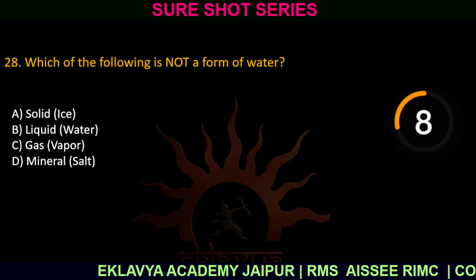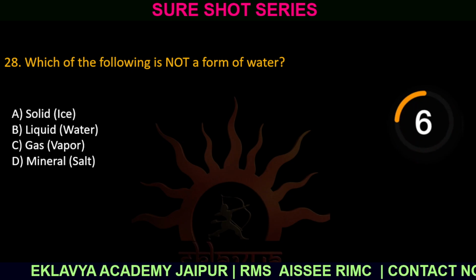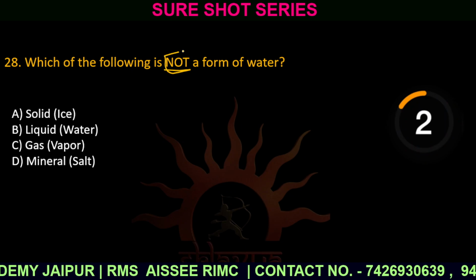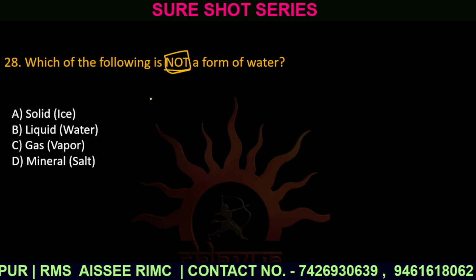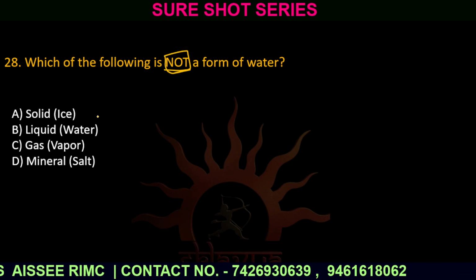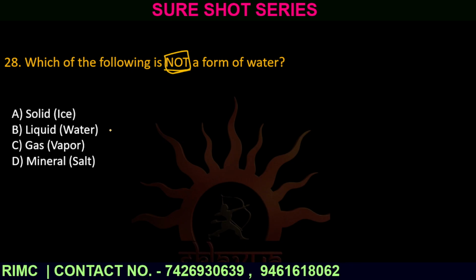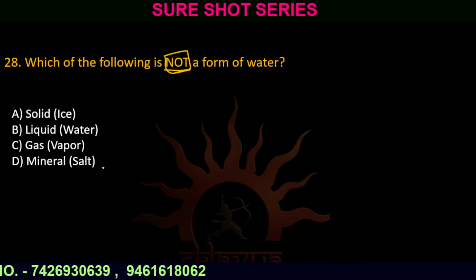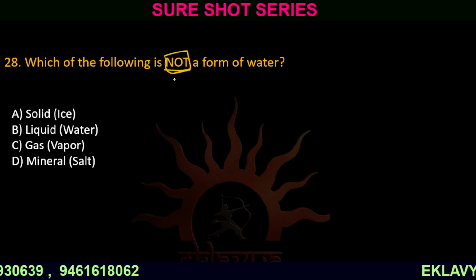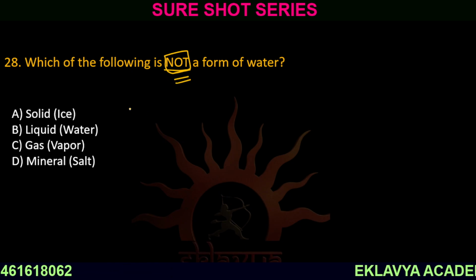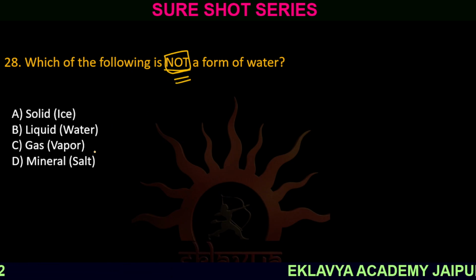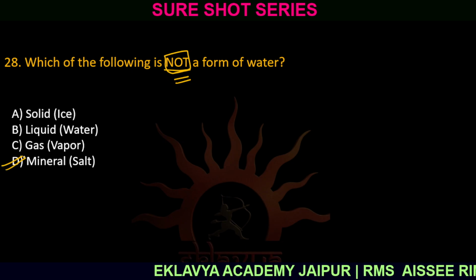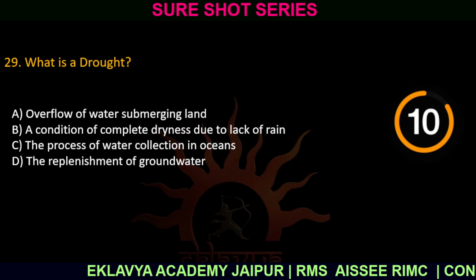Question number 28. Which of the following is not a form of water? Option number A, solid. Option number B, liquid. Option number C, gas. And option number D, mineral. Which of the following is not a form of water? There are only three forms: solid, liquid and gas. So the correct answer is option number D. It is not a form of water.